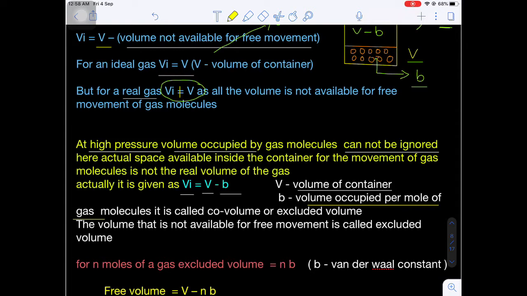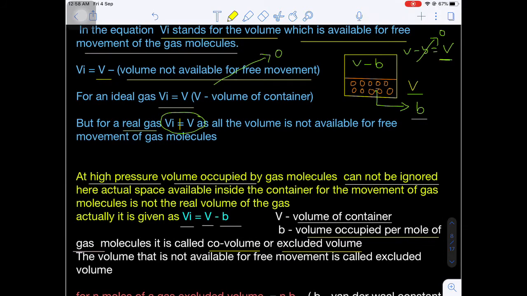This B is also known as co-volume or excluded volume, prohibited volume. This volume is not available for the free movement of the particles, because this is the volume occupied by the gas particles alone. So this is the volume covered by the gas particles, and it is not available to travel freely. So what is the free volume available for gas particles to move? That will be total volume minus the volume occupied by the gas molecules, which is not available for free movement of the gas particles. That will be B. So overall volume will be equal to V minus B. Are you getting my point?